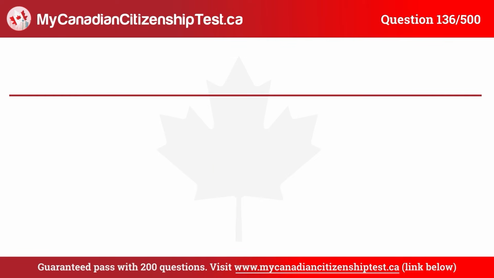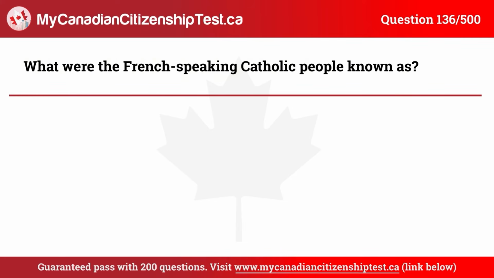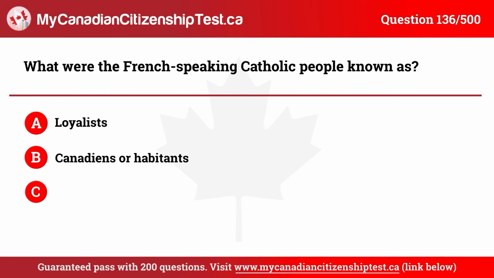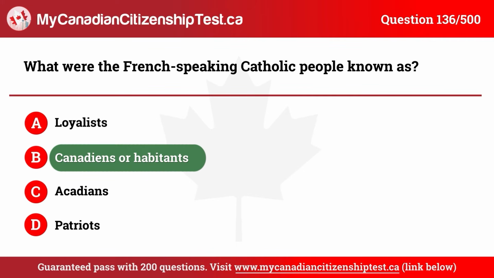Question 136. What were the French-speaking Catholic people known as? A. Loyalists. B. Canadians or habitants. C. Acadians. D. Patriots. The correct answer is B. Canadians or habitants.